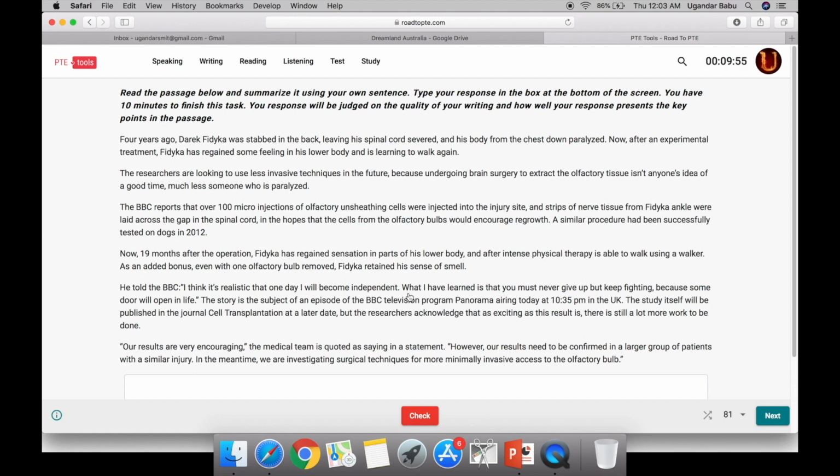This is how it appears in the exam. Read the passage below and summarize it using your own sentence. Type your response in the box at the bottom of the screen. You have 10 minutes to finish this task. Your response will be judged on the quality of your... Okay, here the word limit is not mentioned. However, the word count should be between 5 and 75 as I already mentioned. If you write fewer than 5 words or more than 75 words, your response will not be scored.